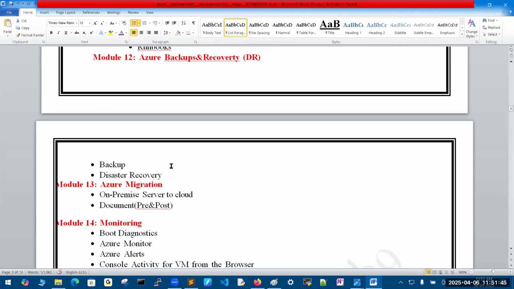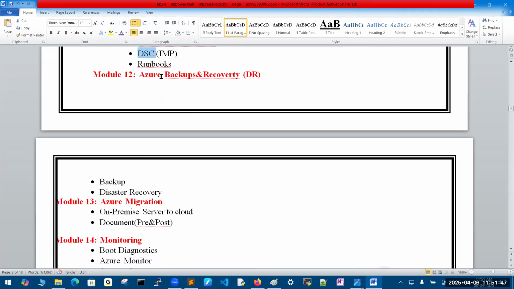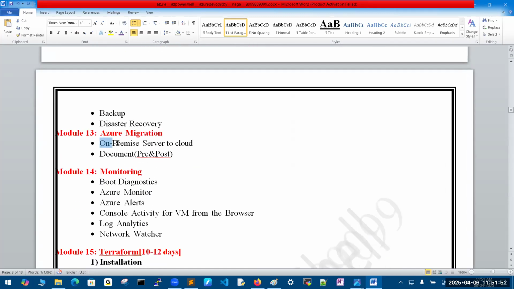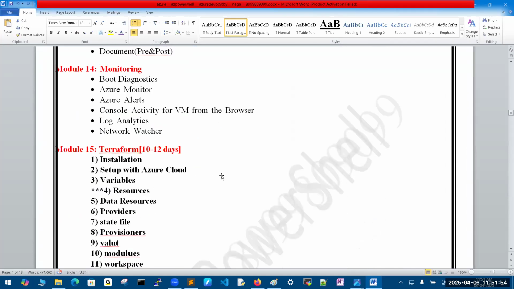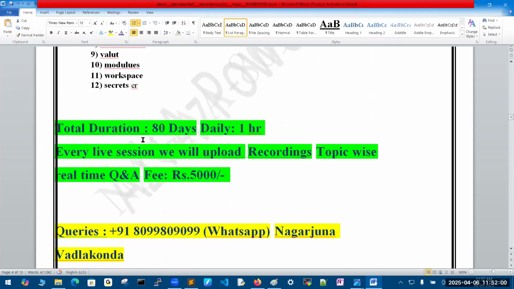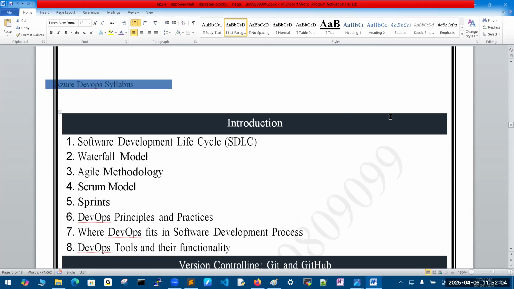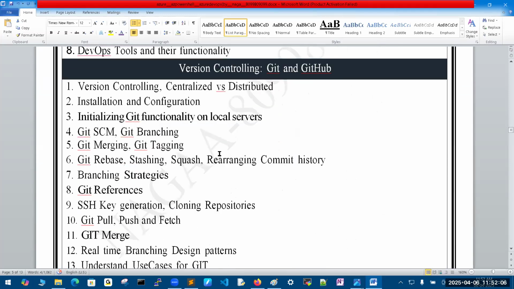Runbooks will play the key role. And disaster recovery, DR. Migration, I will show you one VM migration from on-prem to Azure Cloud. Monitoring, the ultimate one. So Terraform as well as Azure Cloud, these two will come individually to you. And this is about the Azure DevOps related information.